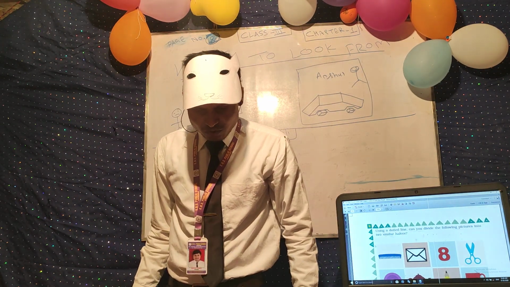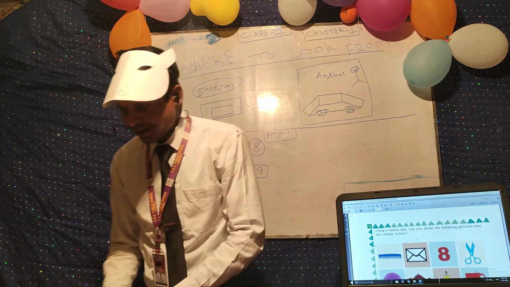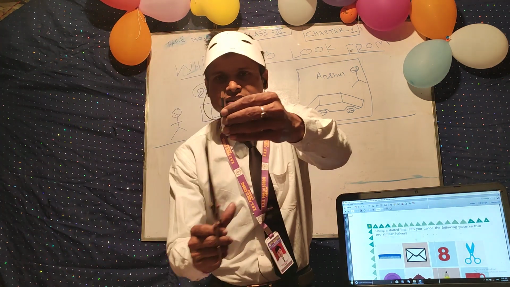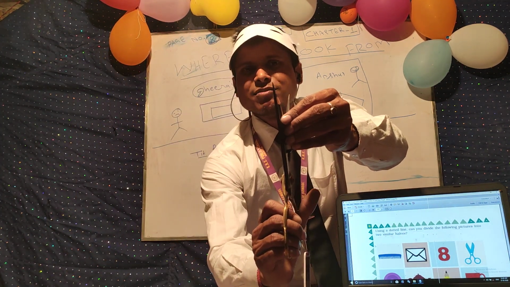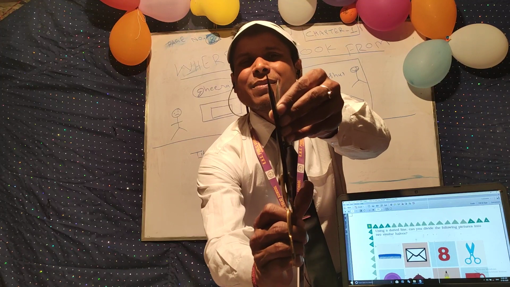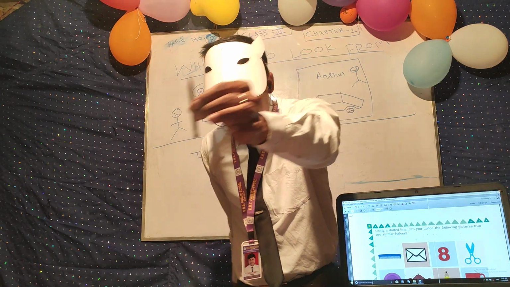Now come to the kettle, the pencil. You can divide the pencil into equal halves like this. This is the line of symmetry of the pencil. So this is the symmetry. So you can divide the pencil too.